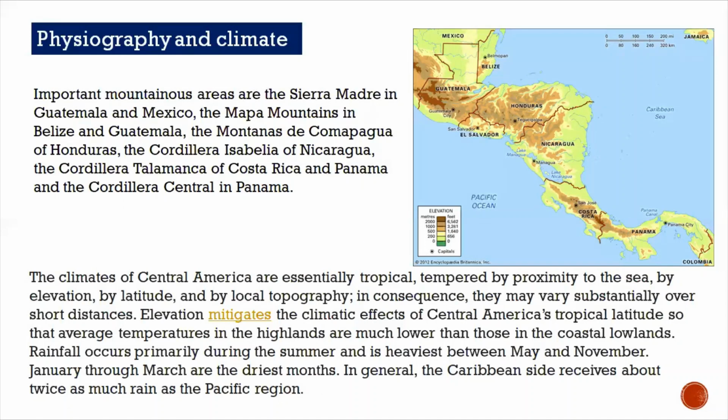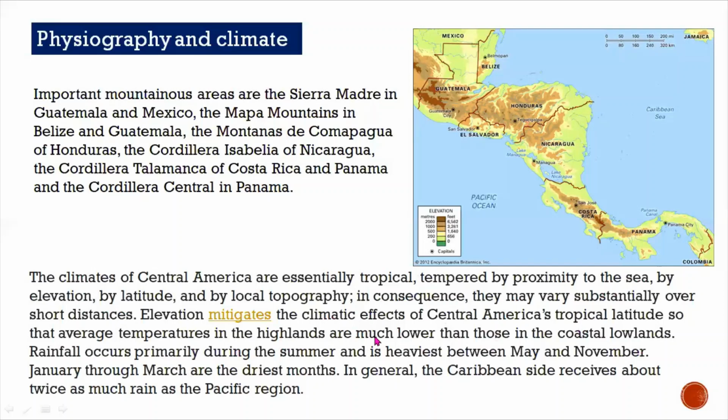So elevation mitigates the climatic effects of Central America's tropical latitude, so the average temperature in the highlands is much lower than those in the coastal lowlands. So the coastal land areas of Central America, compared to the area which is high elevation, जिनकी ज्यादा ऊंचाई है, तो यहाँ पे टेम्परेचर कम पाया जाता है जो कोस्टल एरिया है उनके निस्बत.